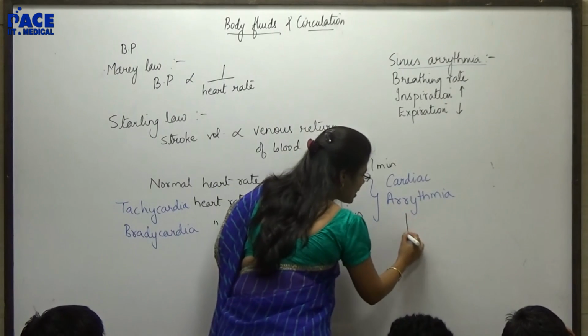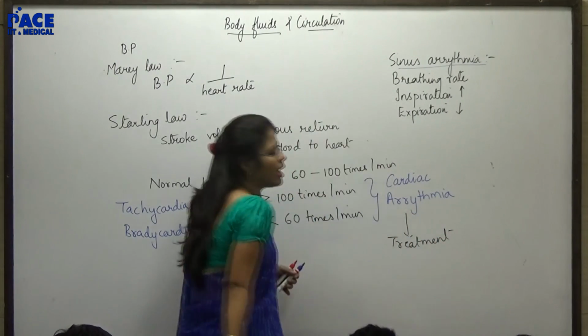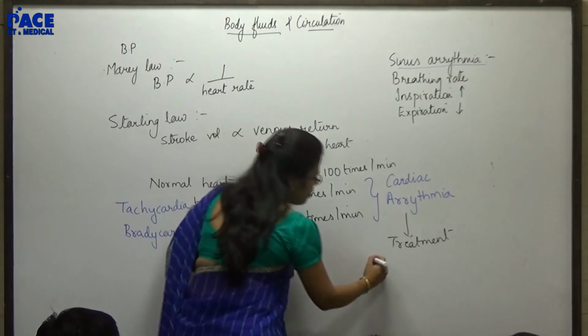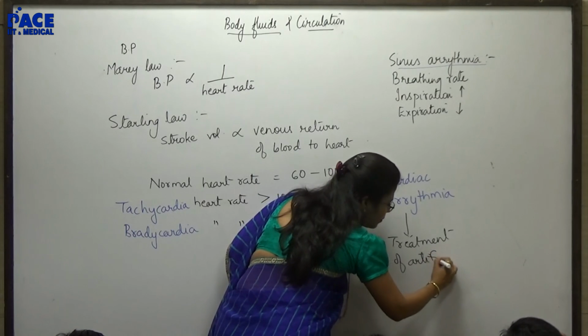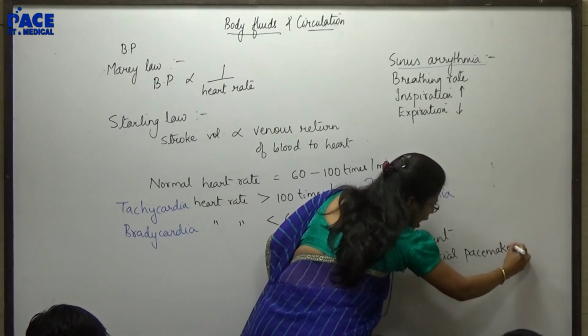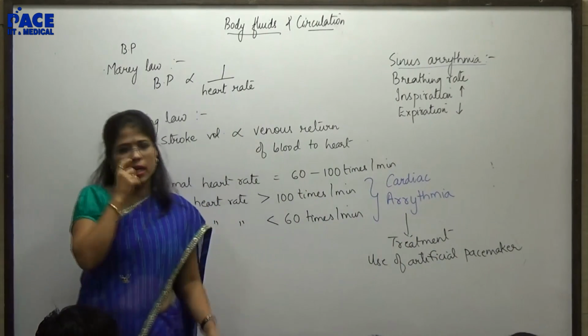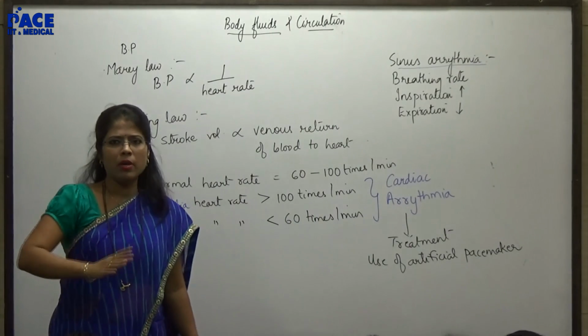As treatment, if the fault is in the SA node, an artificial pacemaker can be used. Artificial means it is a battery, a nickel cadmium battery, pre-programmed.